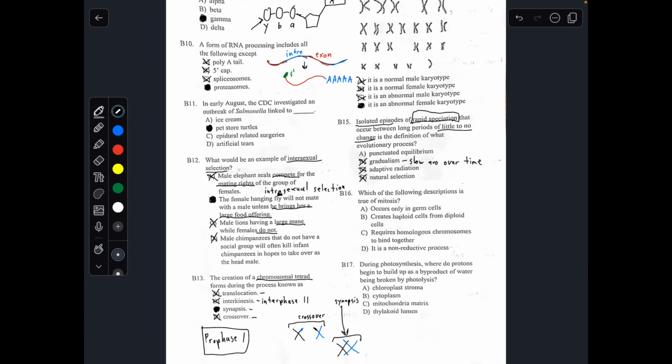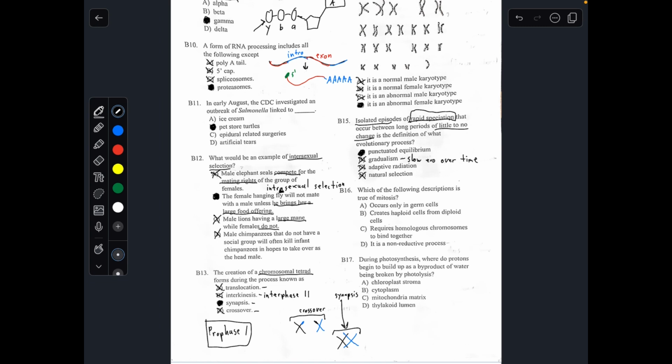Natural selection is when the fittest, or the quote-unquote fittest, because it's not just physically, the organisms with the best traits in their environment to survive would have a higher chance to survive and reproduce, to pass on these traits to their progeny. That's also not what's being described. Letter A. Punctuated equilibrium is rapid speciation, so rapid evolution, between periods when there's little to no growth at all. So, number 15, the answer choice would be A.